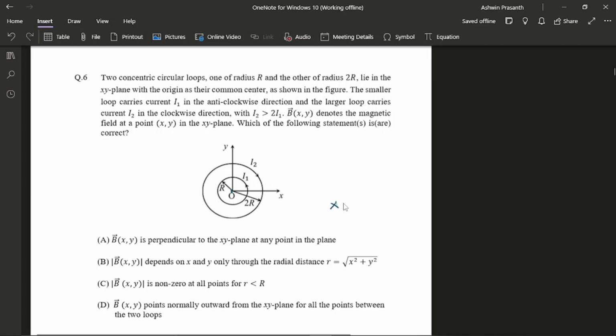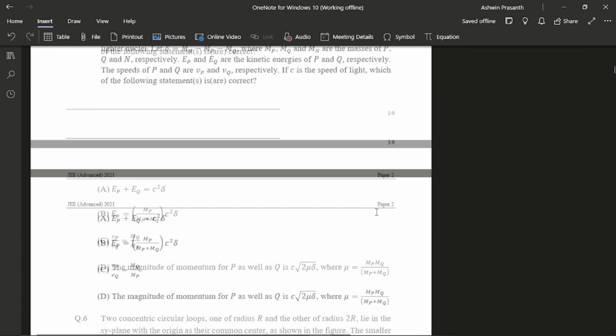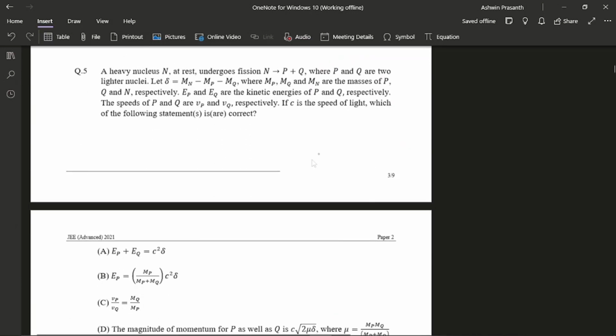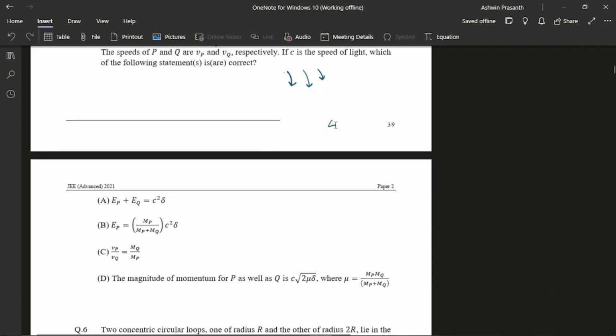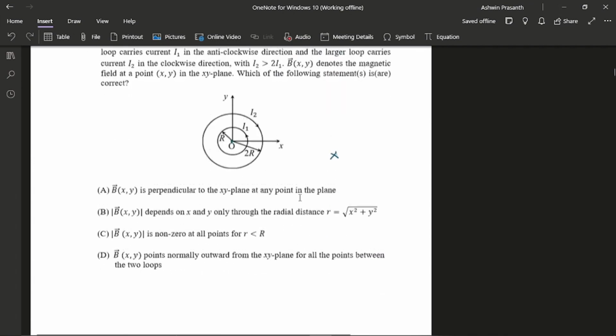So I left this question. Then this is the next question. I found this really easy because I had done modern physics properly, atomic physics or whatever you call this part: binding energy, Q value, etc. Modern physics is one of those topics which most people don't do, but has a really high weightage in Advanced. So you should prepare topics like these properly. Anyways, I was able to solve this and get full 4 marks here also.